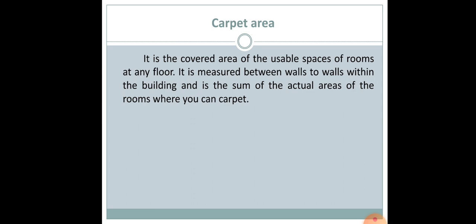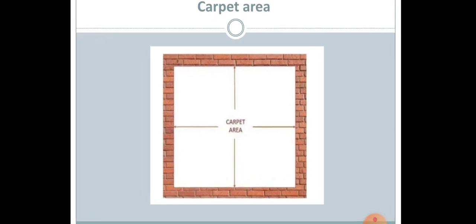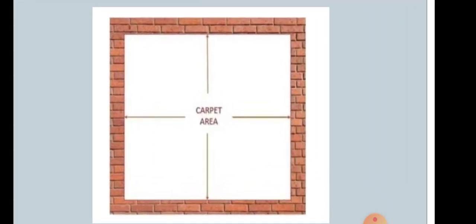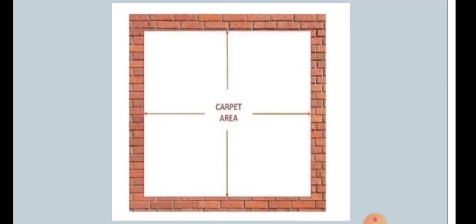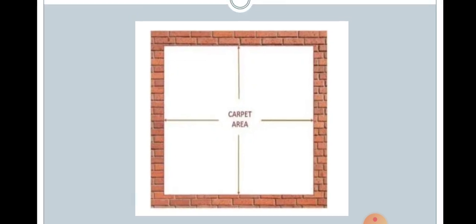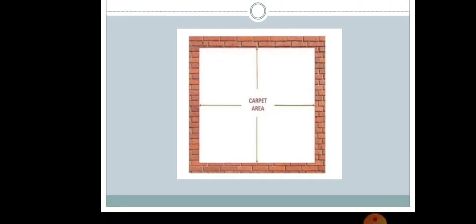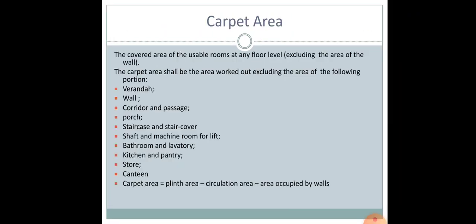Coming to the carpet area of a building. The carpet area is actually the covered area of the usable spaces of rooms in any floor, and it is measured from wall to wall within the building. It is the sum of the actual area of the rooms where you can lay a carpet, or the usable area, which we call the carpet area. As you see here in the figure, it is excluding the wall. So the walls are not included, whereas when you calculate the plinth area, the internal as well as external wall areas are also included. So this is what we call the carpet area. I hope it is clear.